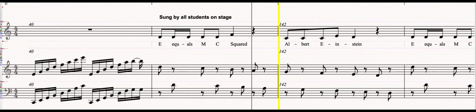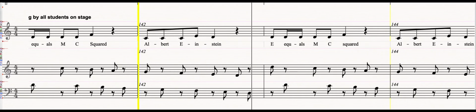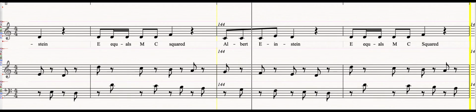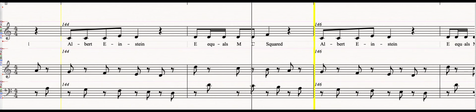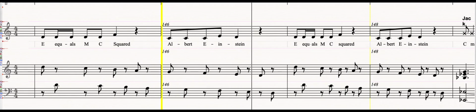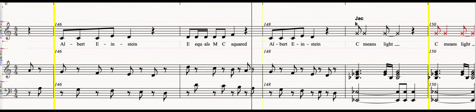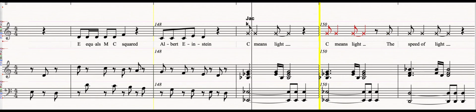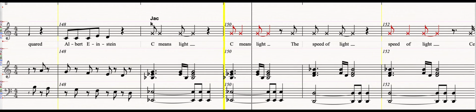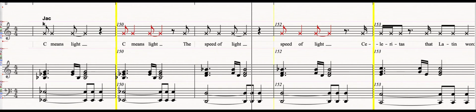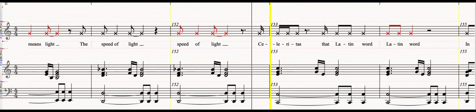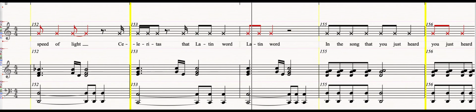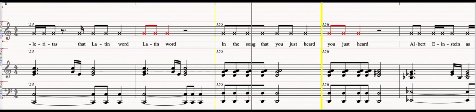Albert Einstein equals mc². C means light, the speed of light. Celeritas, that Latin word in the song that you just heard.